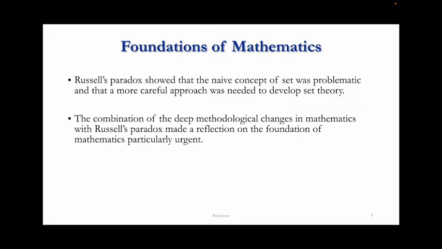Okay, so there's no time to go into the details of how Cantor replied to that, but just to say he was already quite aware of some of the difficulties one might encounter if one does not develop a more sophisticated notion of a set. The point which is important for us today is that the combination of the deep methodological changes in mathematics with paradoxes like Russell's made a reflection on the foundations of mathematics particularly urgent. And this gave rise to wonderful philosophical reflection, so a sort of golden era for the philosophy of mathematics.